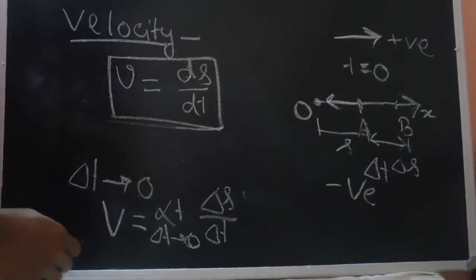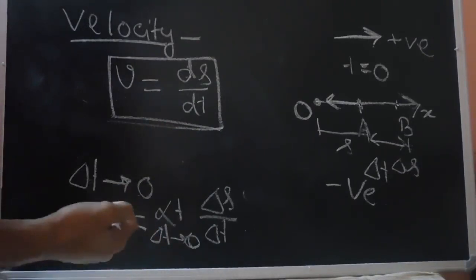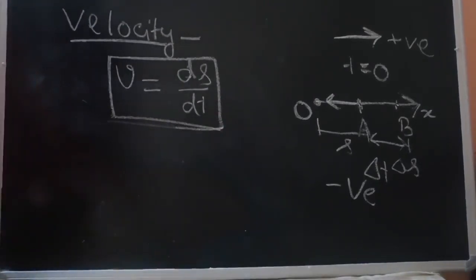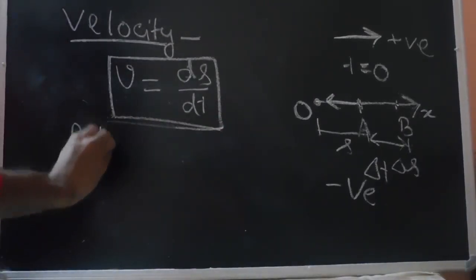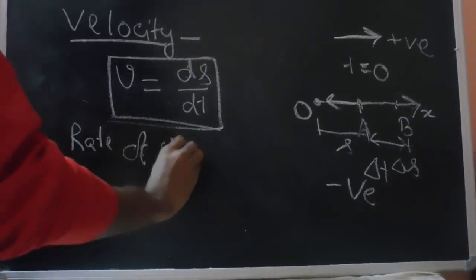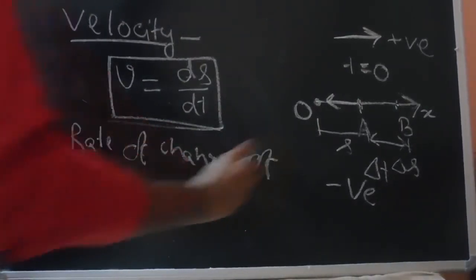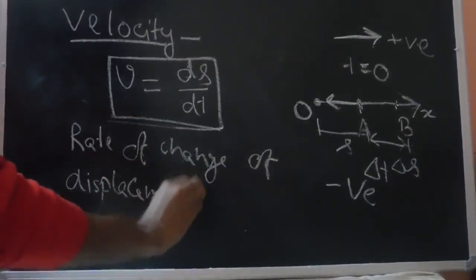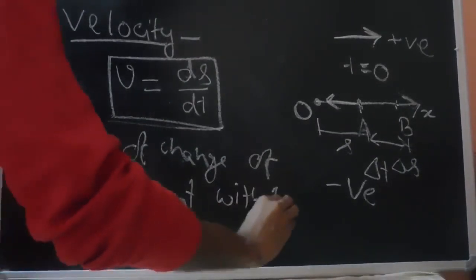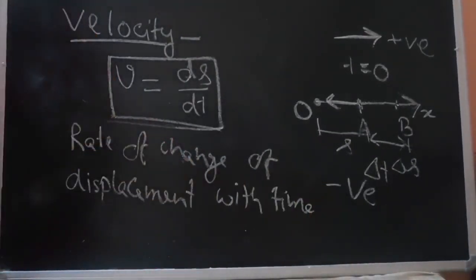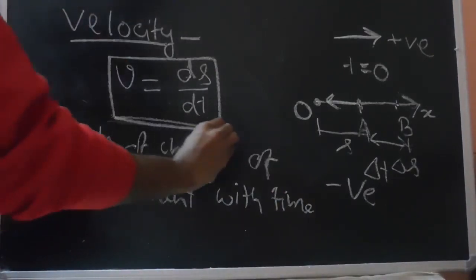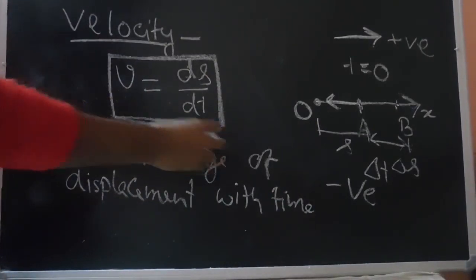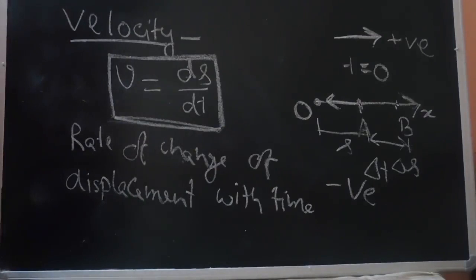This is how we define it. The instantaneous velocity at any instant of time is defined as the rate of change of displacement with respect to time. So this equation gives us the instantaneous velocity. If we know how the displacement varies with time, we can differentiate it to find the instantaneous velocity at any instant of time.